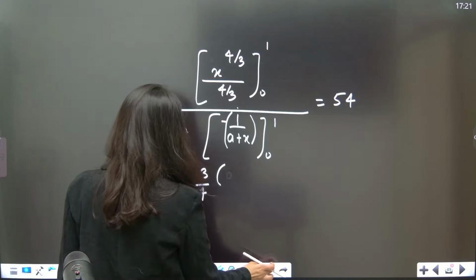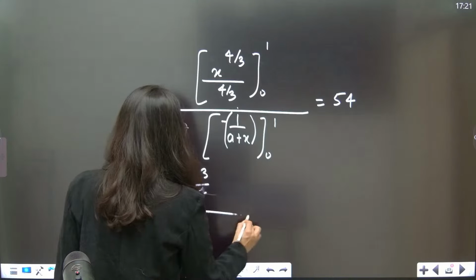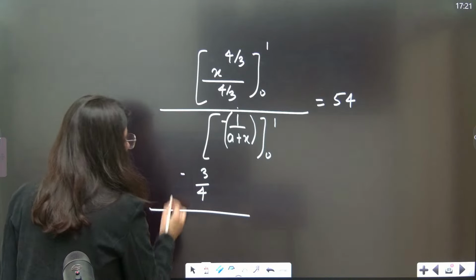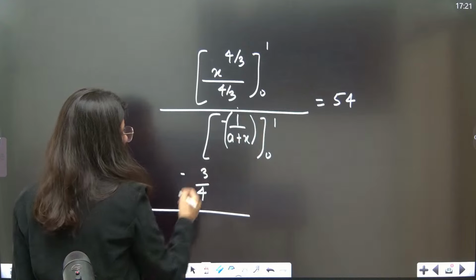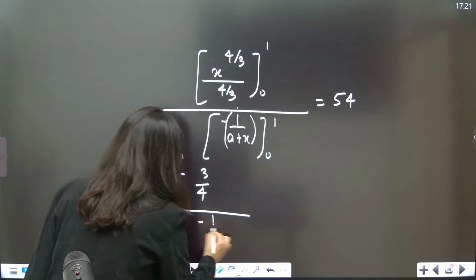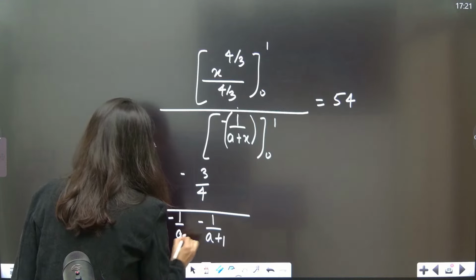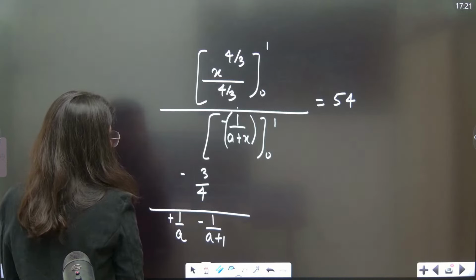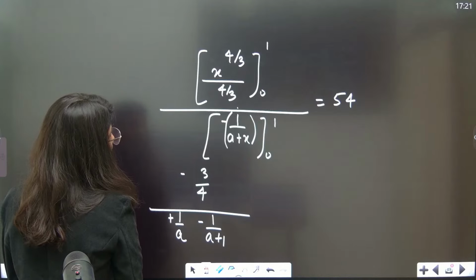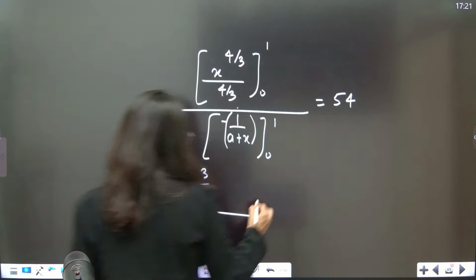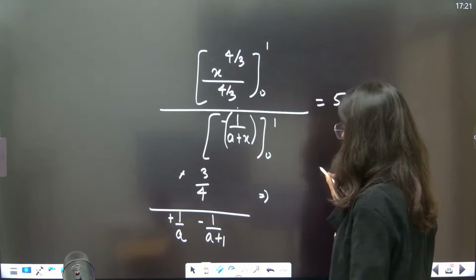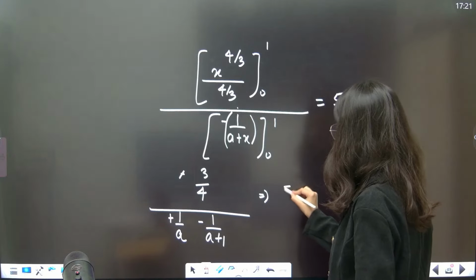Sorry. This is minus 3 by 4 upon... Now this minus of. So now if you put the upper limit, you are going to get minus a plus. If you put the lower limit, minus 1 by a plus 1 by a. Correct? Okay. And the negative sign will be, that's it. This is gone. So 3 by 4 is equal to 54.